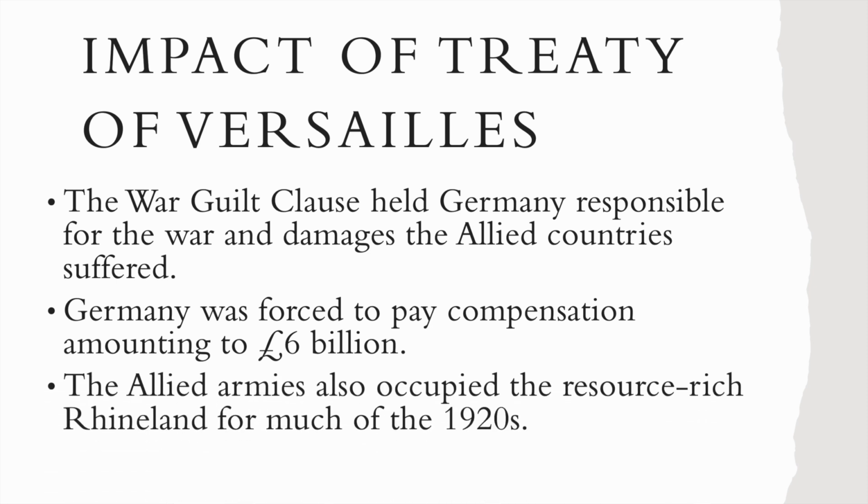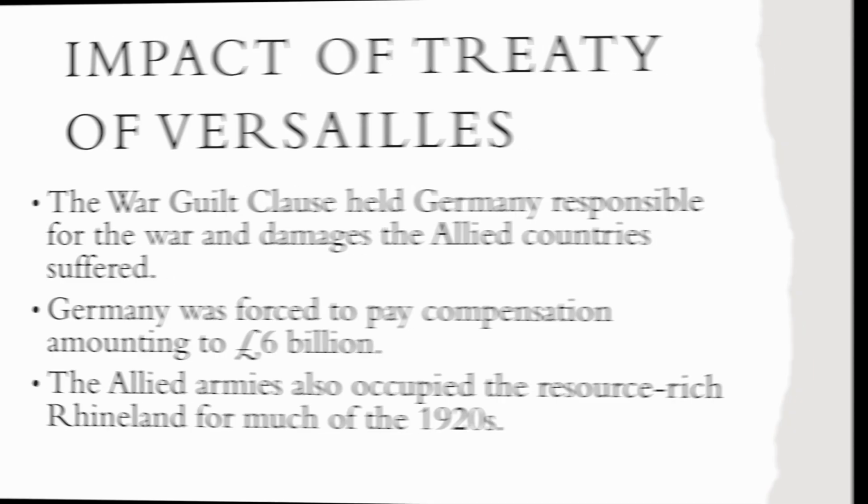The Allied armies also occupied the resource-rich Rhineland for much of the 1920s. That is, according to that treaty, the Allied armies could occupy the very resource-rich Rhineland, which originally belonged to Germany, and it was occupied by the Allied armies till the 1920s.